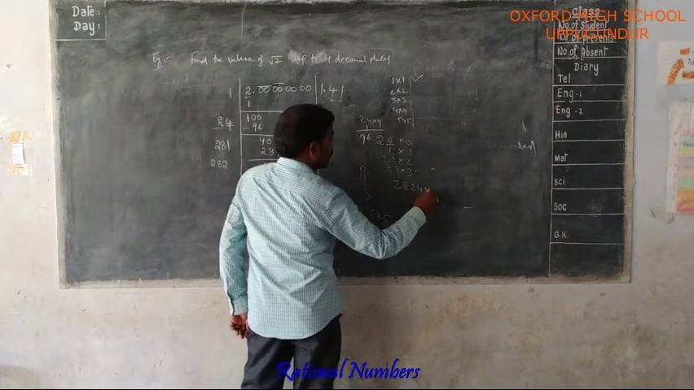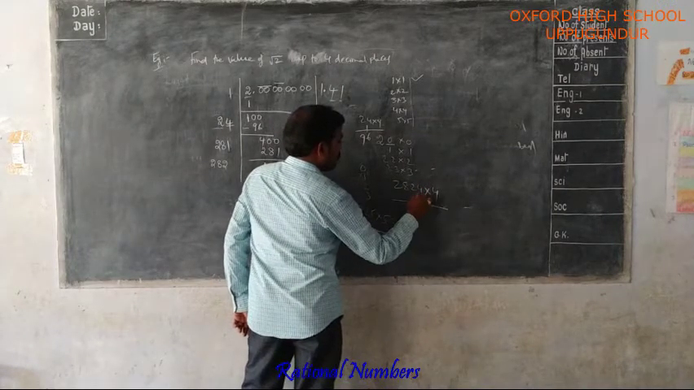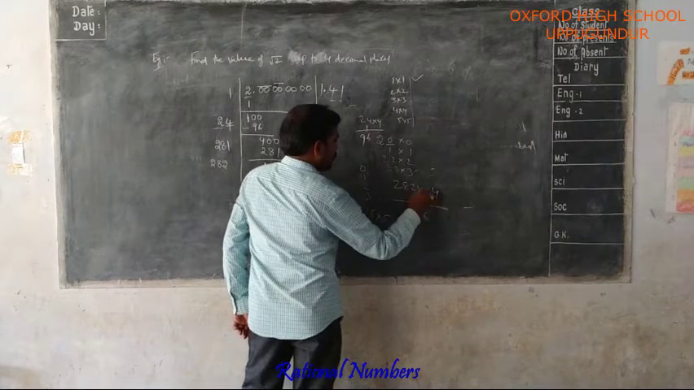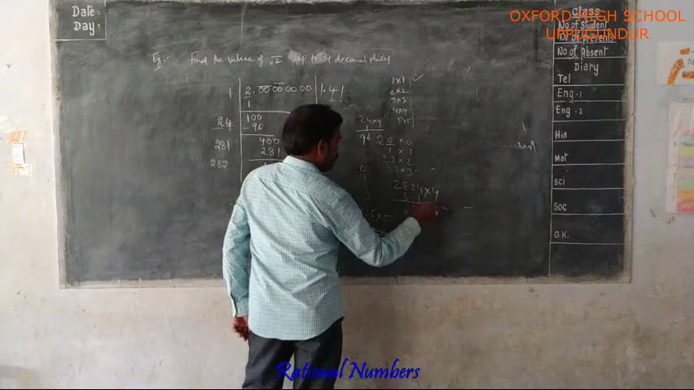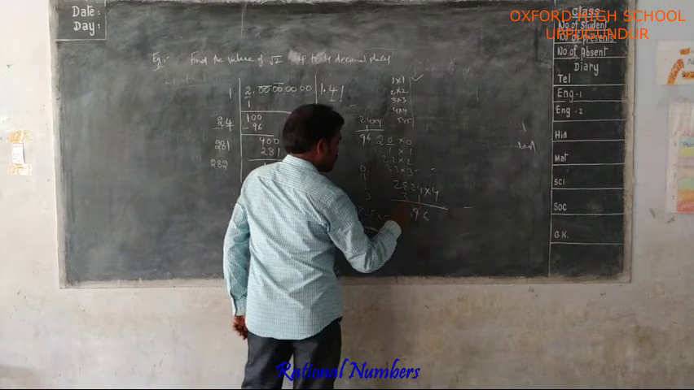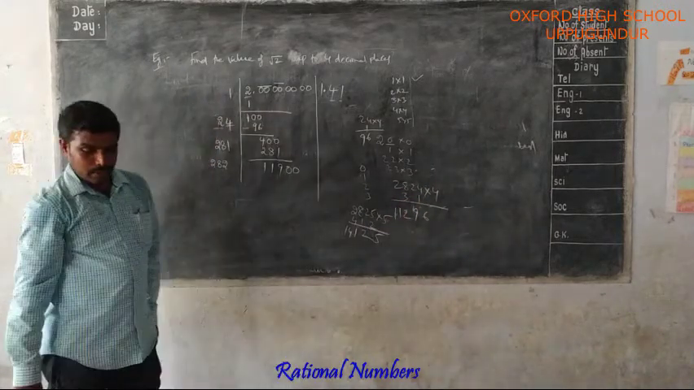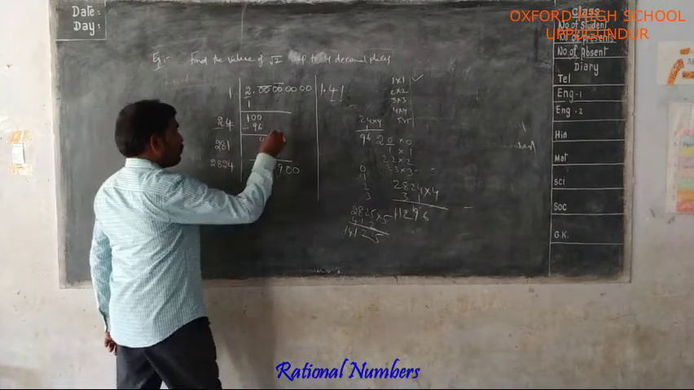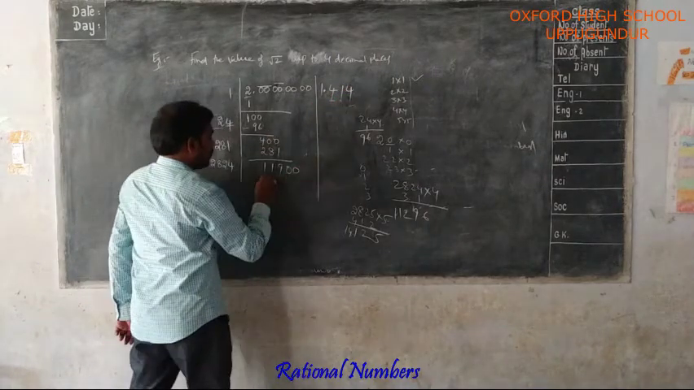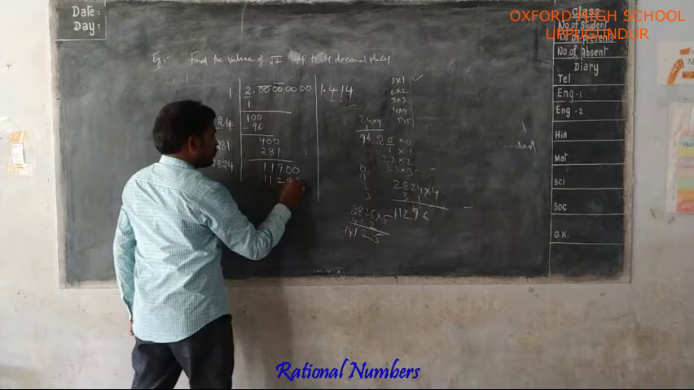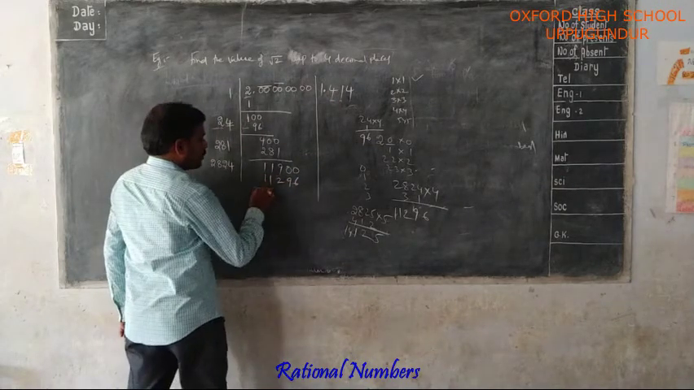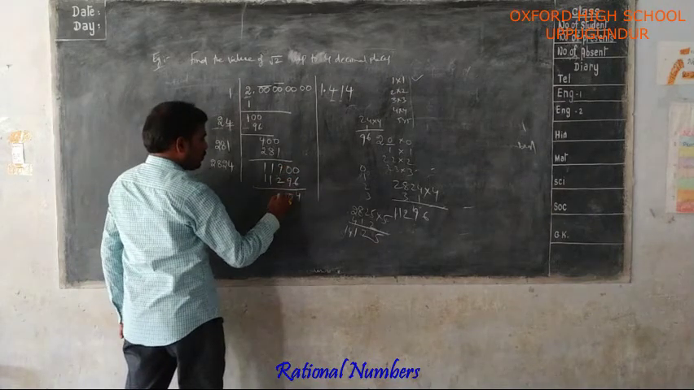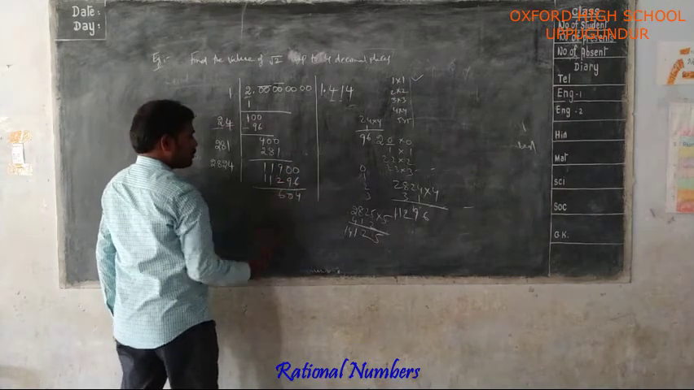So 2,824 fours. 4 fours are 16. 4 twos are 8 plus 1, 9. 4 eights are 32. 4 twos are 8. 8 plus 3, 11. 11,296. So 2,824 fours, 11,296. Now subtracting this, 10 minus 6, 4. 9 minus 9, 0. 8 minus 2, 6.